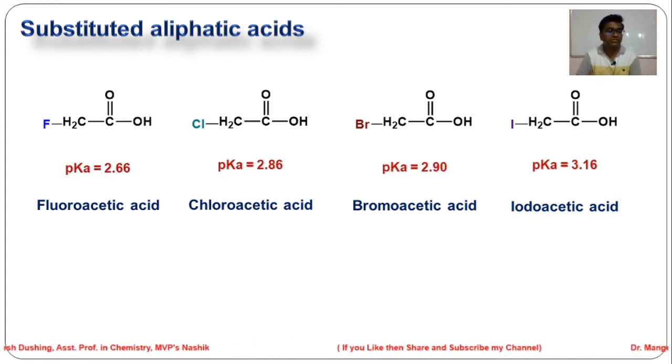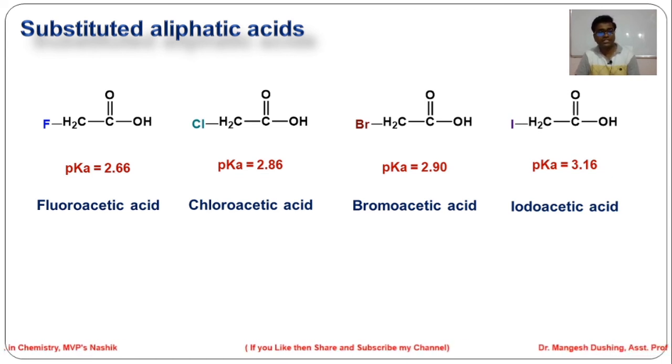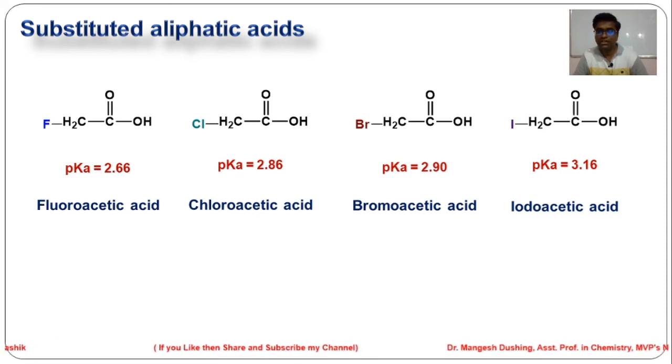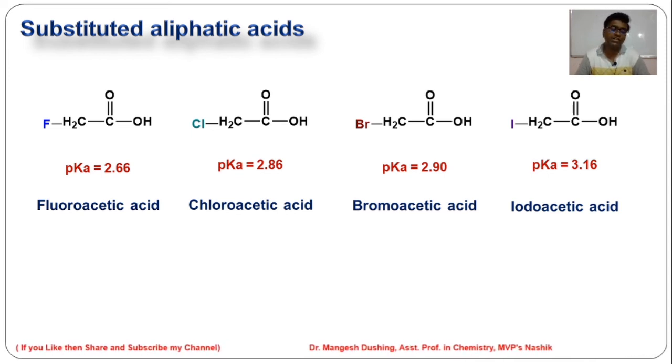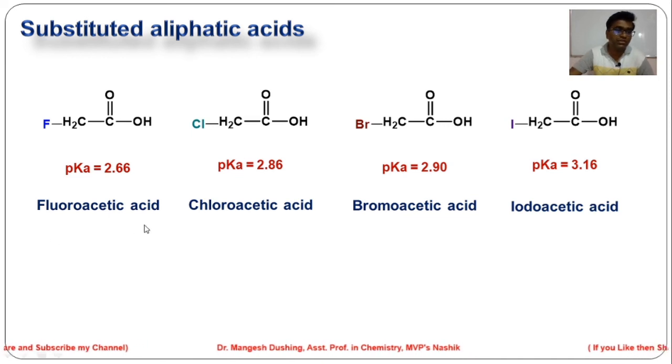The pKa value for fluoroacetic acid is 2.66, for chloroacetic acid 2.86, for bromoacetic acid 2.90, for iodoacetic acid 3.16. Since fluorine is the most electronegative atom, there is more stabilization of the conjugate base, which makes fluoroacetic acid the strongest acid.